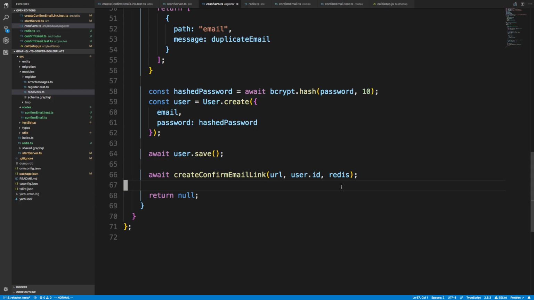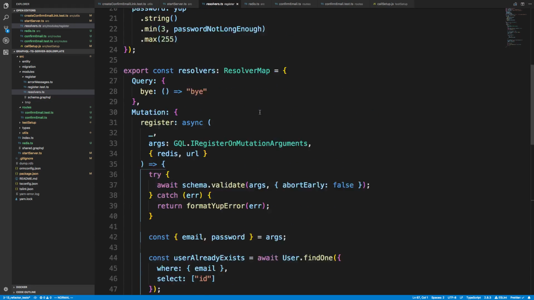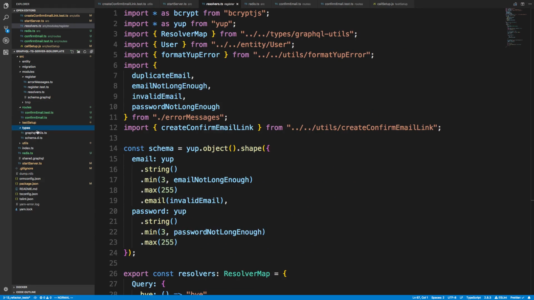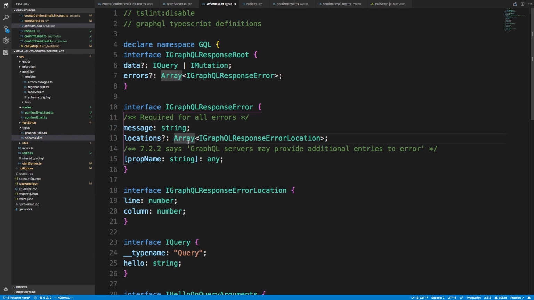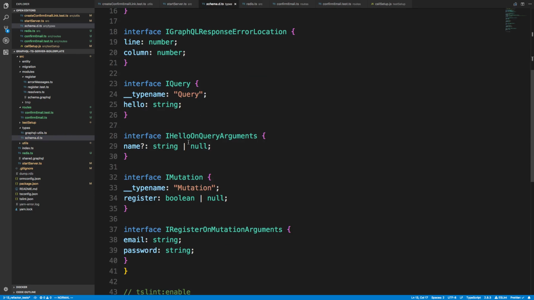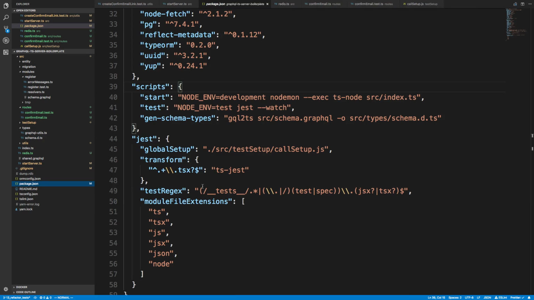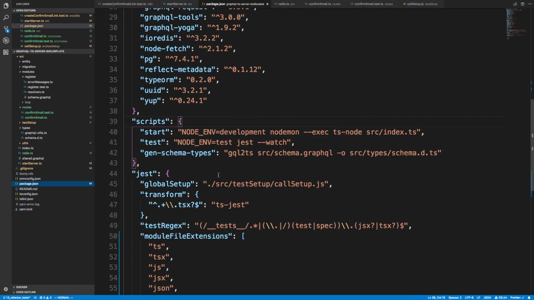And before we can start working on logging in, I want to get our types. So before, inside types, we have this guy, schema. So this thing is pretty much broken right now. And what I mean by broken is the way we created it was with this gen schema types, where we would run GQL to TypeScript and it would generate that for us.